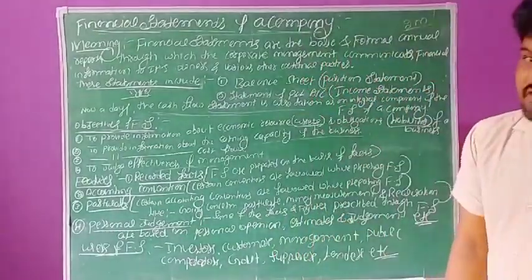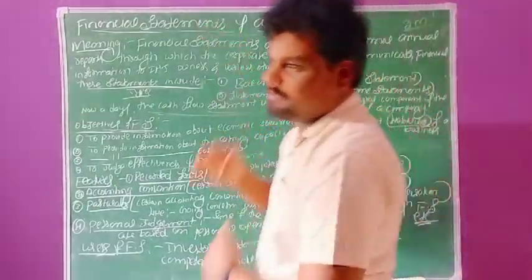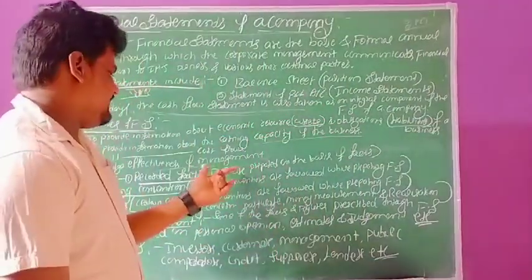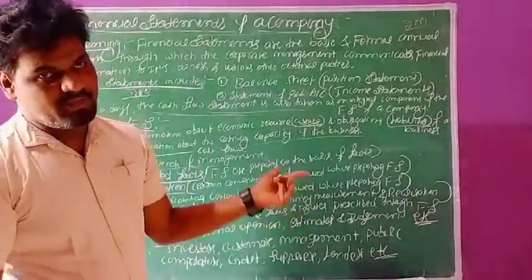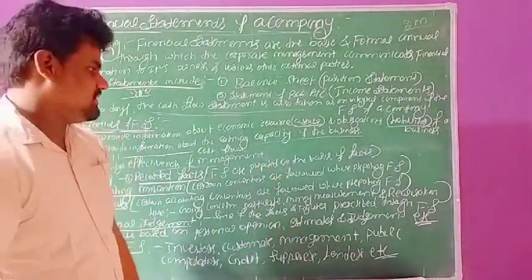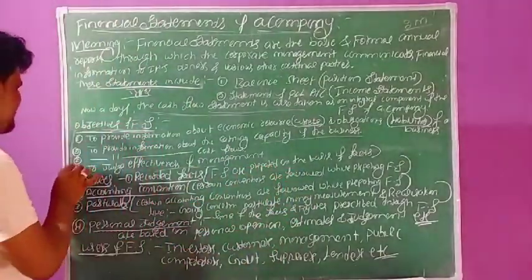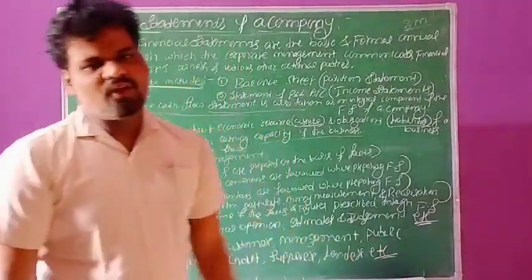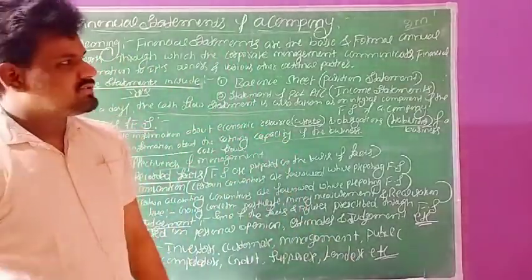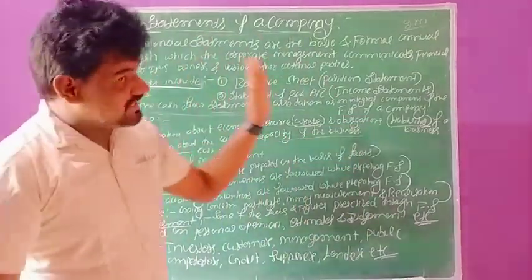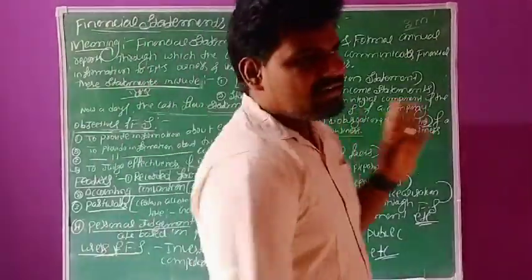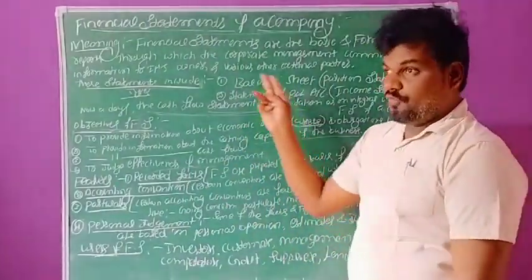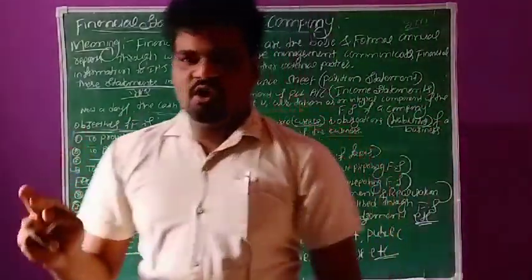By preparing these financial statements, we can easily judge the financial management, the effectiveness of management in the business organization. These are the four objectives of financial statements of a company. So we have covered the meaning of financial statements, the various types of financial statements, and the various objectives of financial statements.